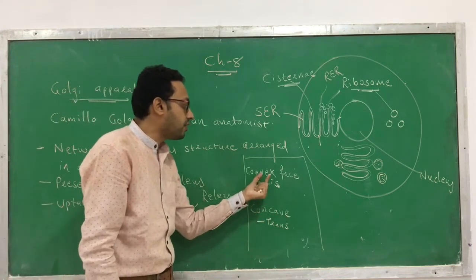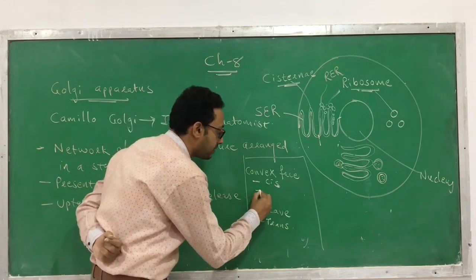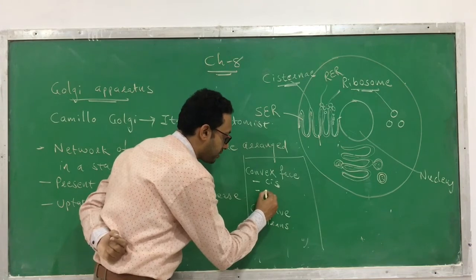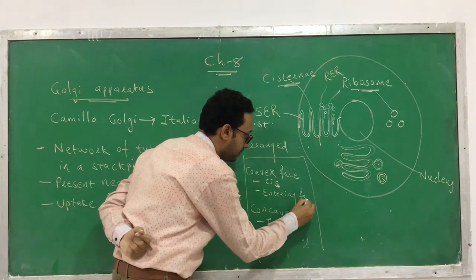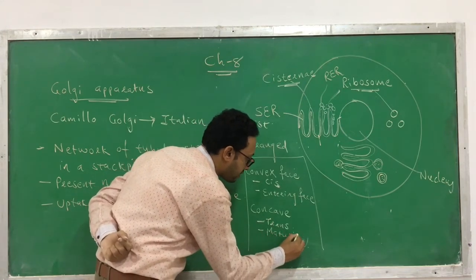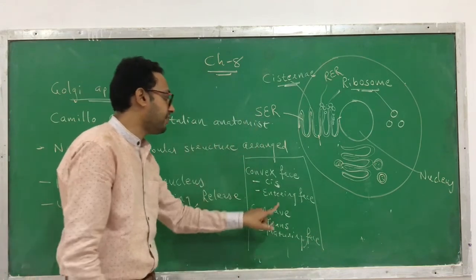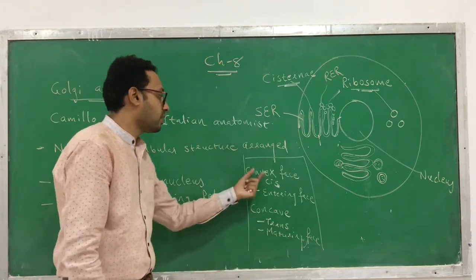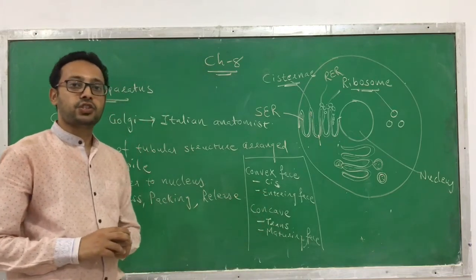This convex or cis surface is also called the entering phase, and the concave surface is called the maturing phase. Convex and concave, entering and mature phase.